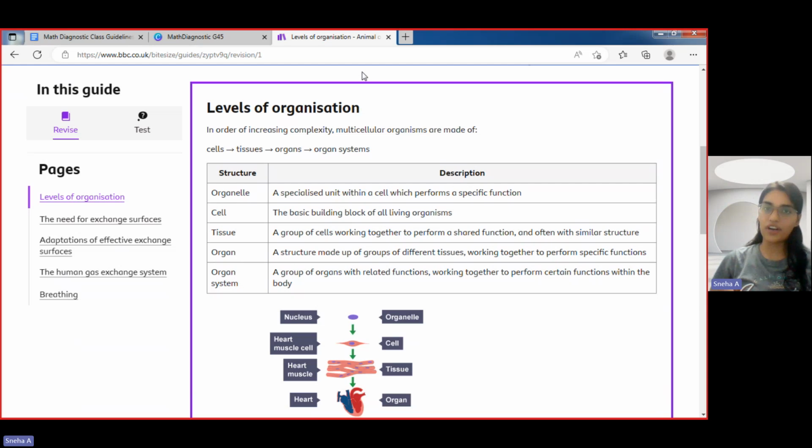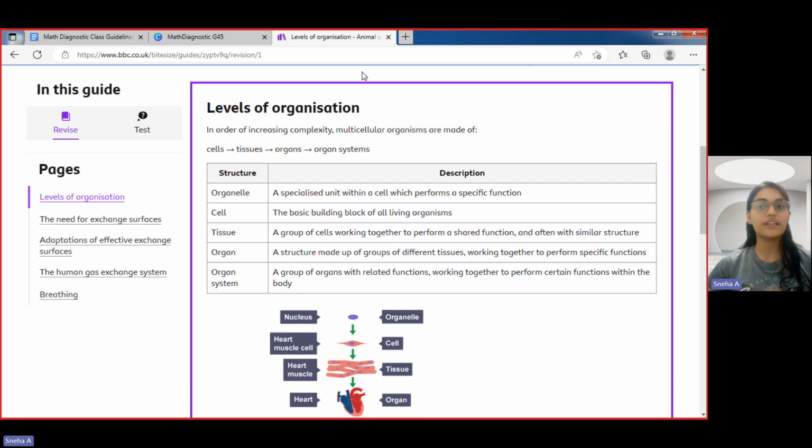Now, our organelles have formed the cell, and the cell has formed the tissue. When we go deeper, the tissues combine together to form the organ.